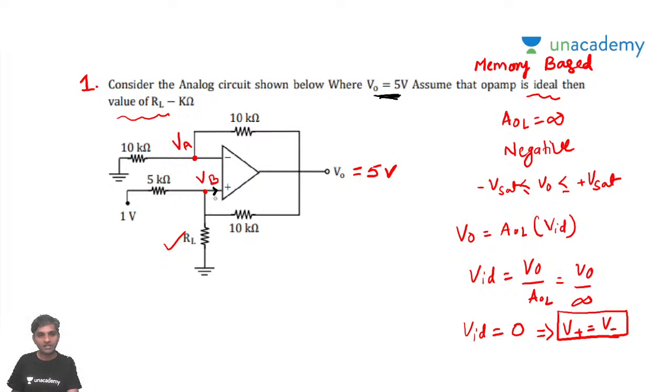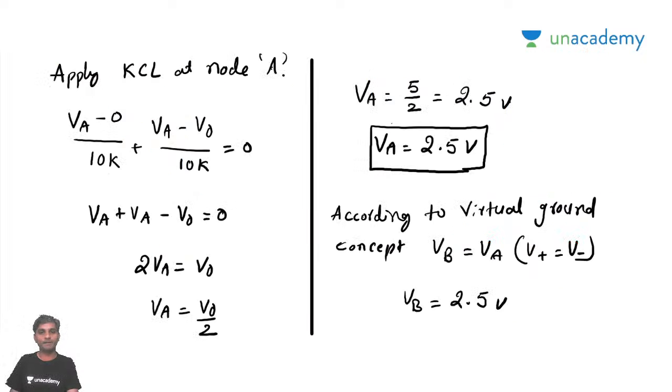Anyway, this current is going to be 0 and this current is also 0. The input currents are also 0, that we already know. Whenever these two currents are 0, whichever current is coming here is (VB minus 5) by 10K.